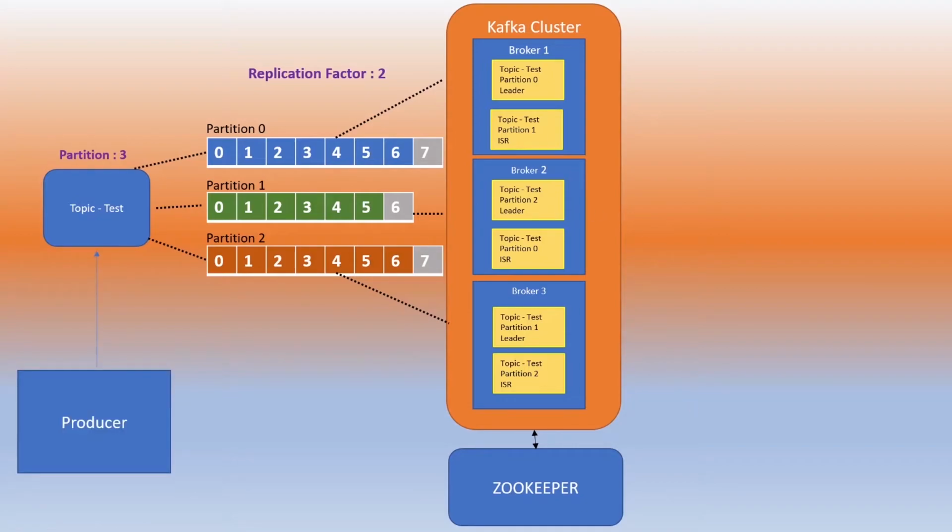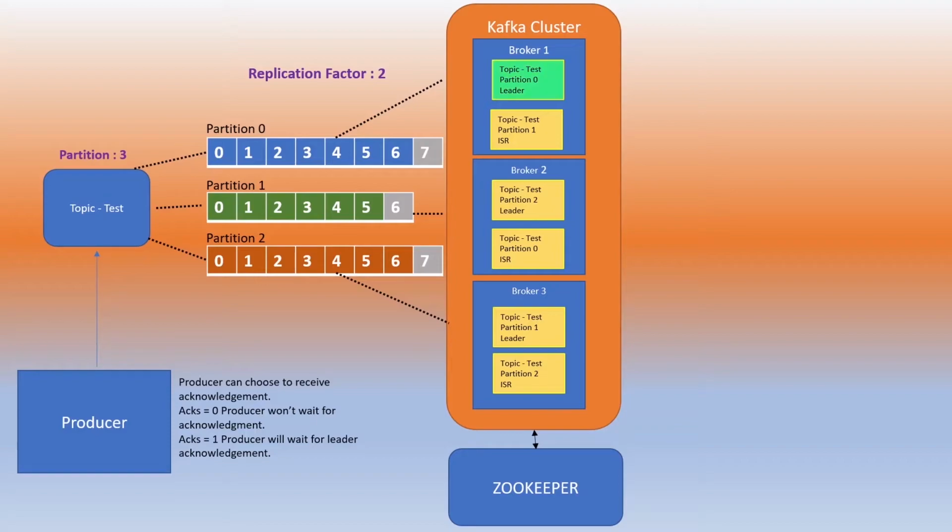Next is Producer. Producer publishes the message to a topic. Producer can choose to receive acknowledgement. So if acks is equal to 0, producer won't wait for acknowledgement. It is just going to publish the message onto the topic and it will never wait for the acknowledgement. If acks is equal to 1, producer will wait for leader acknowledgement.